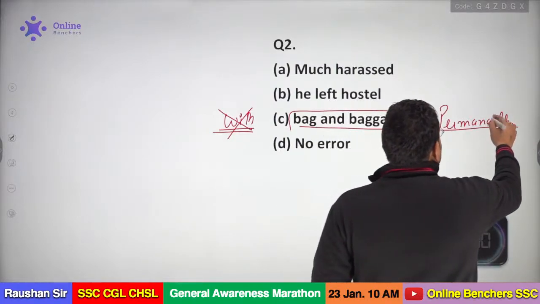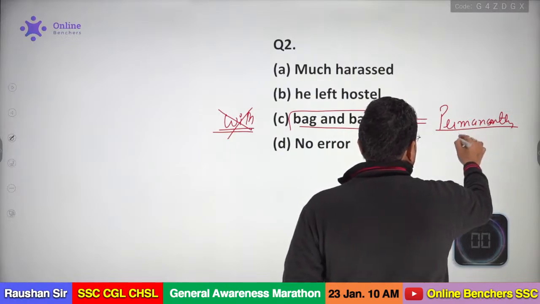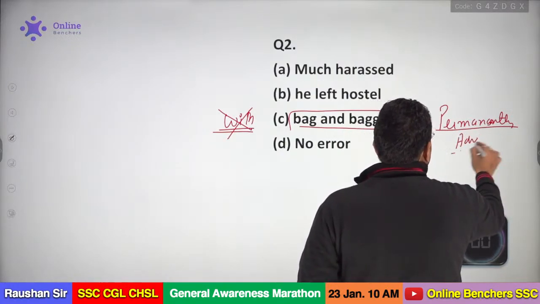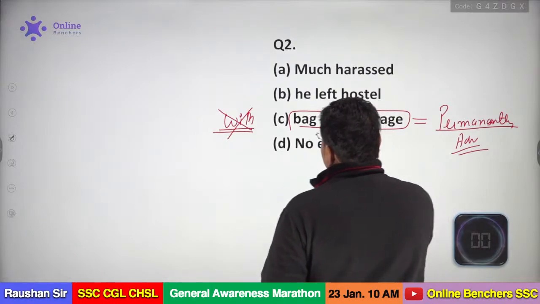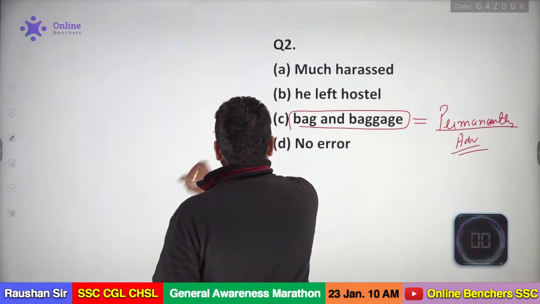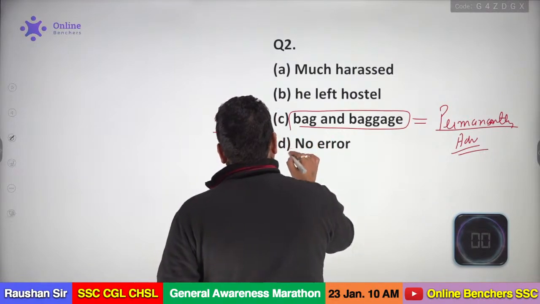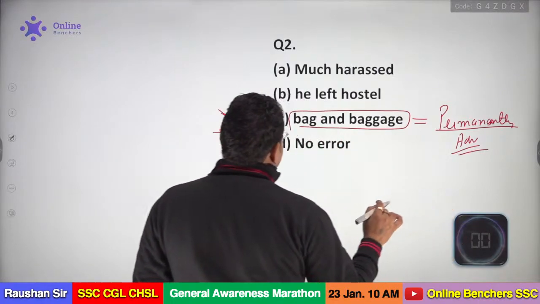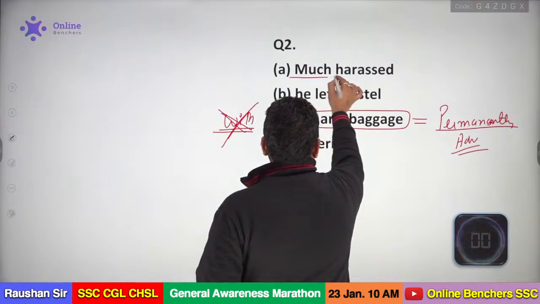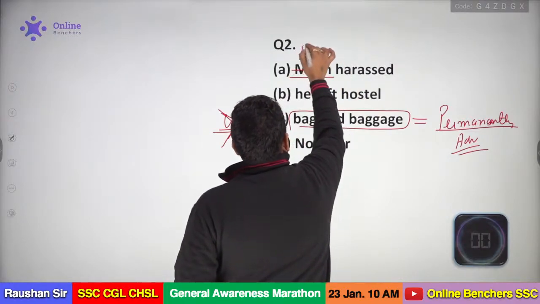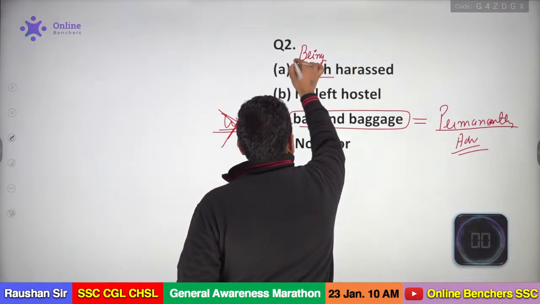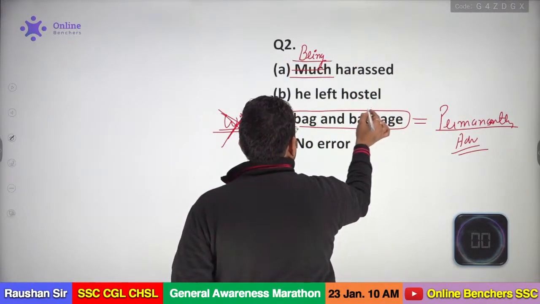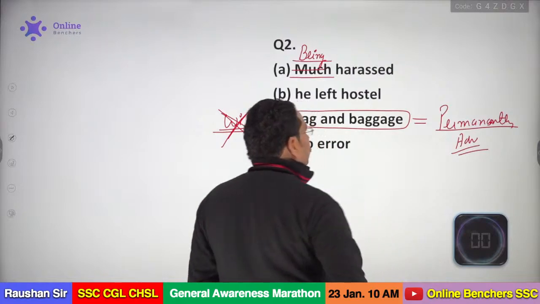Permanently, okay? And when you say the word permanently, that is working as an adverb. And we never use any kind of preposition before an adverb. So, my dear, we cannot place "with" here. And the other issue is that we can't say "much harassed." It will be "being harassed" because you want to tell the state of a person. So, "being harassed, he left hostel, bag and baggage." That will be the correct answer.